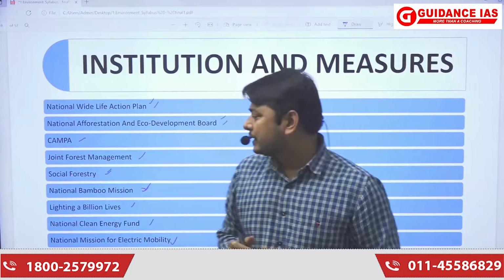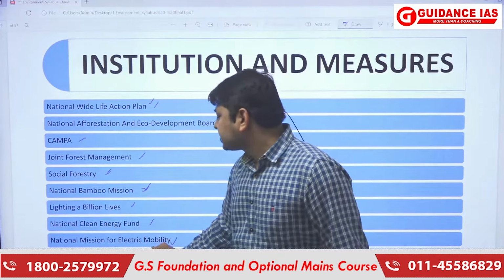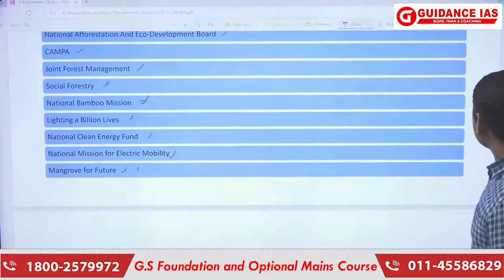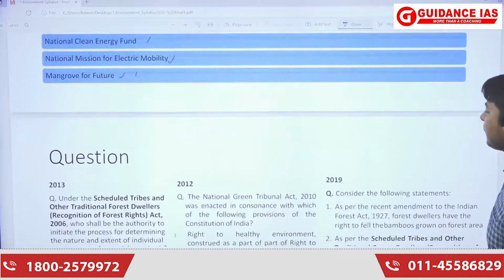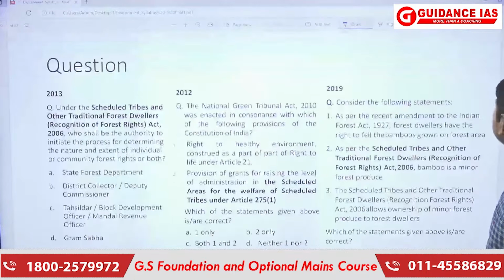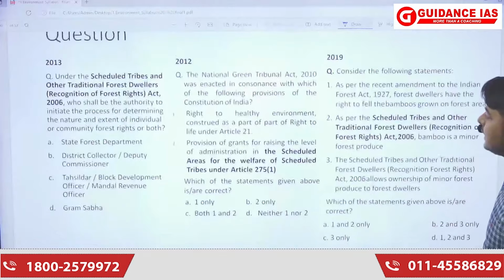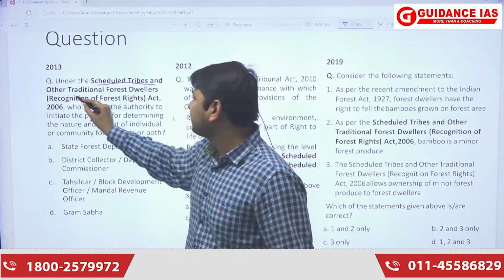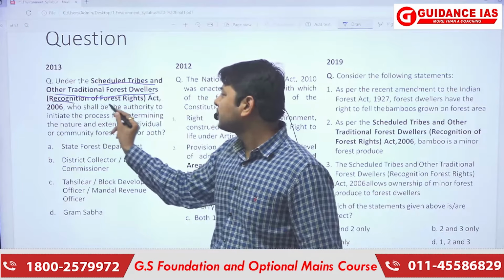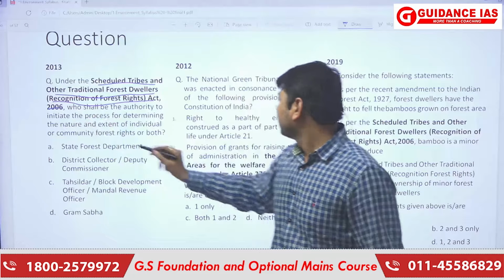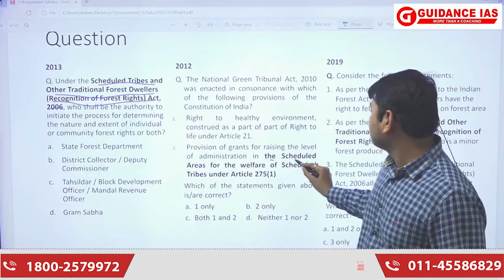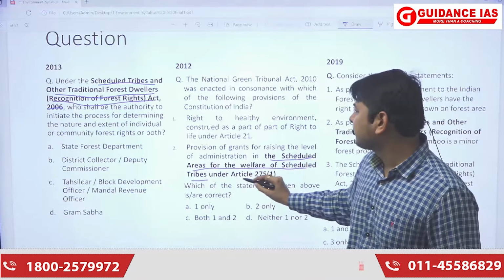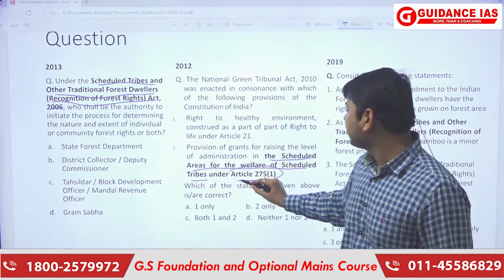So this is the work being done by these institutions and these programs. Next we have a question from 2012, 13 and 19. The question here is based on Scheduled Tribes and Other Traditional Forest Dwellers, Recognition of Forest Rights Act 2006. There is the same question here on the scheduled areas and the welfare of scheduled tribes, which is specified under Article 275(1).